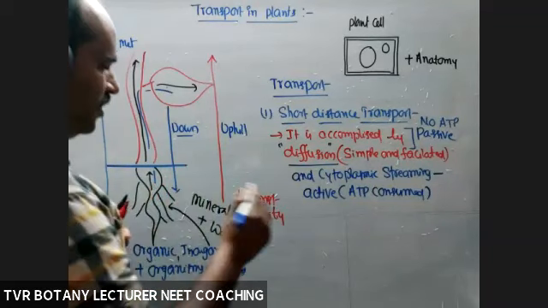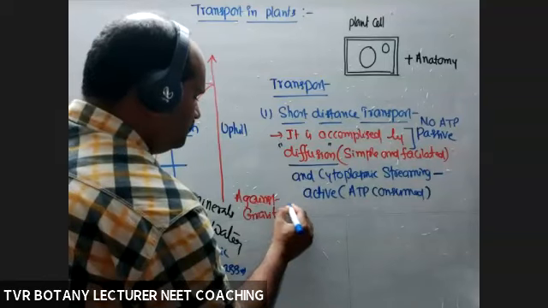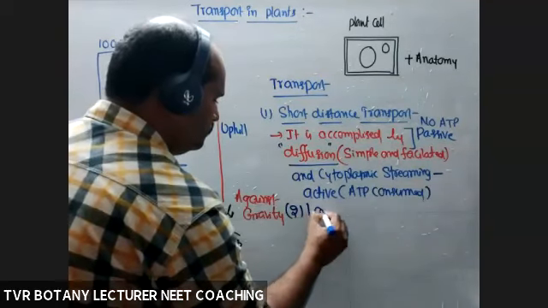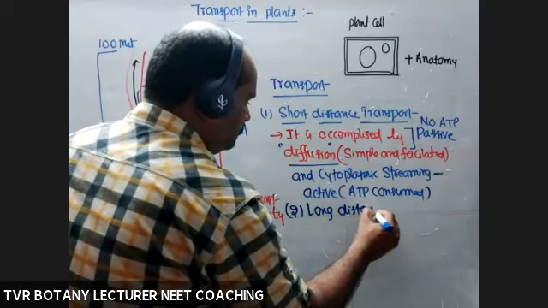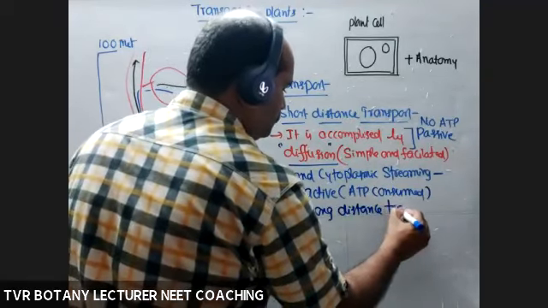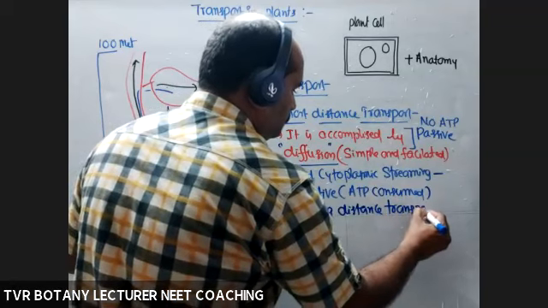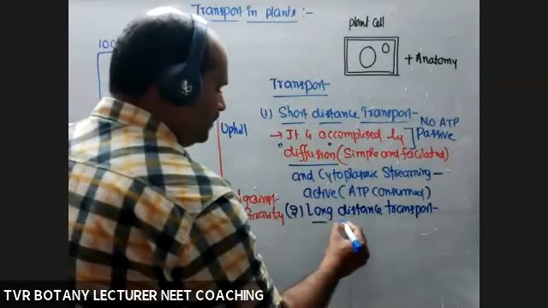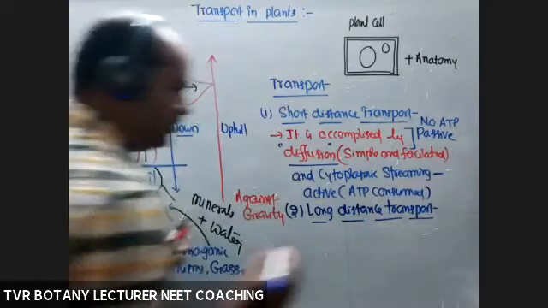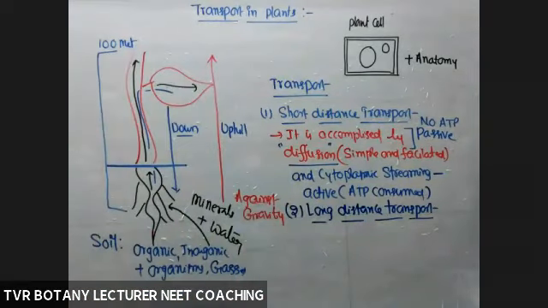Next, second one, long distance transport. Definitely, long distance transport is through specialized tissues. Long distance means from root, from here onwards, up to the tip of the shoot system.